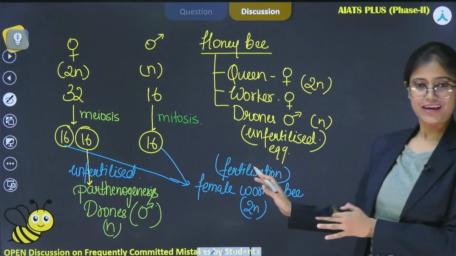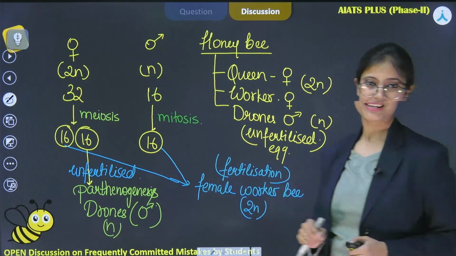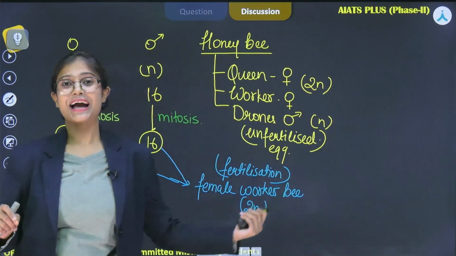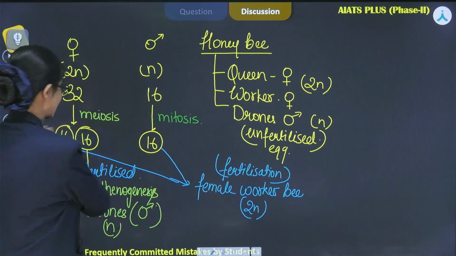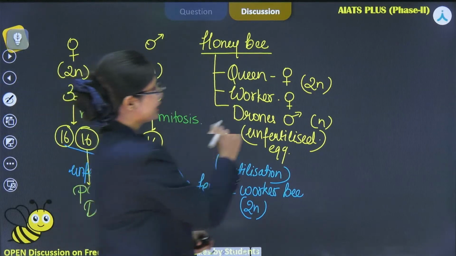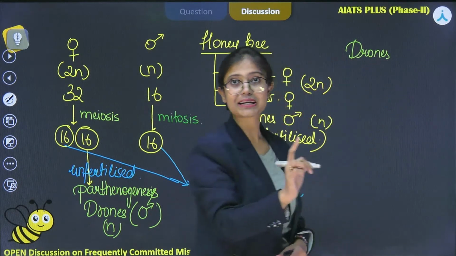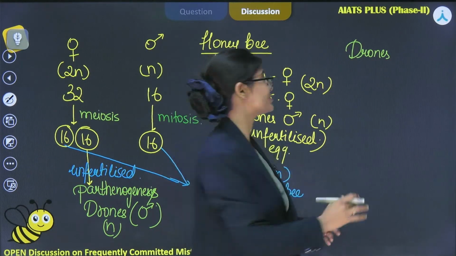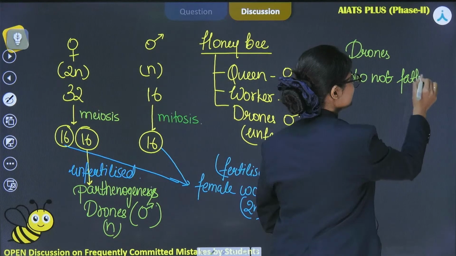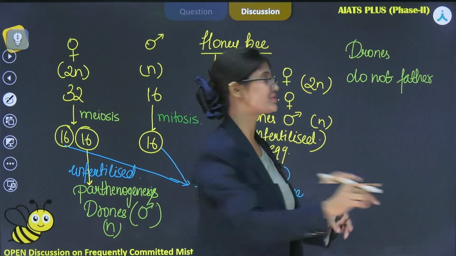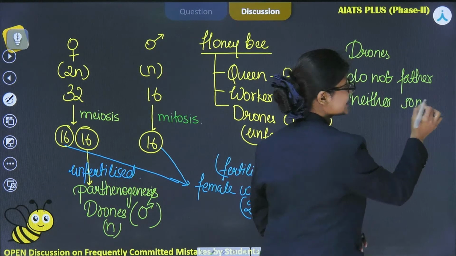So this way is the sex determination in honeybee, due to which the drones do not have a father, neither do they have a son. Please remember this line really carefully: drones which are formed, which are haploid in nature and formed by means of parthenogenesis, do not have a father, neither do they have a son.